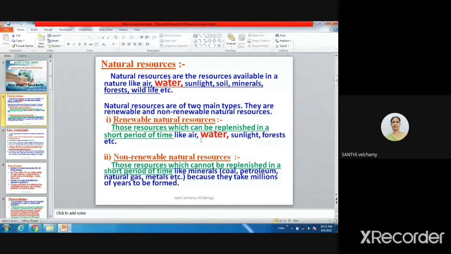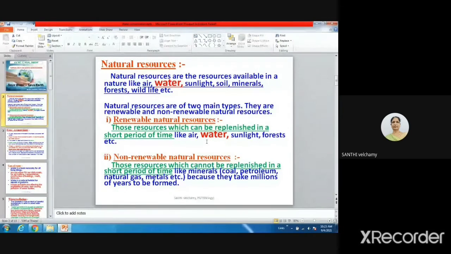But nowadays we are overusing and misusing water. Because of that, water scarcity is there. Once upon a time, if you ask your grandparents, they may tell you there was no water scarcity. Plenty of water was available and plenty of rain. But now the rain is becoming less, and scarcity of water is there. Why? Because of misuse of water.